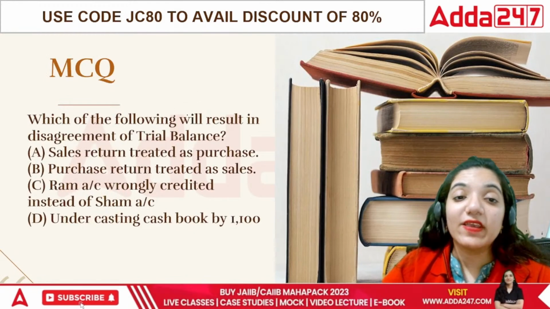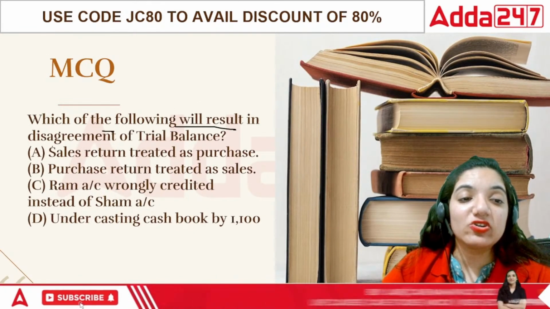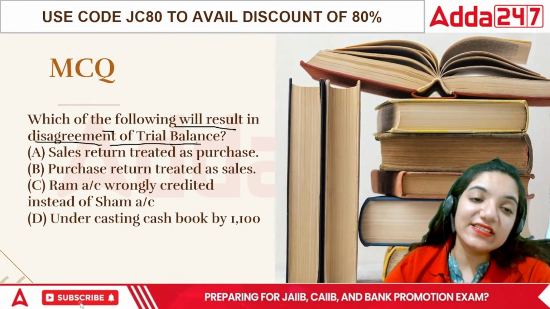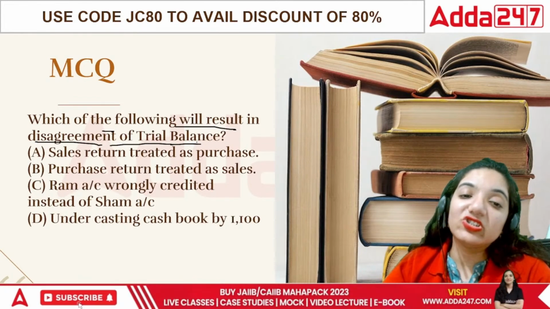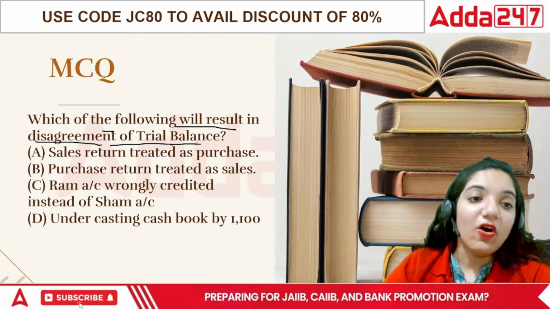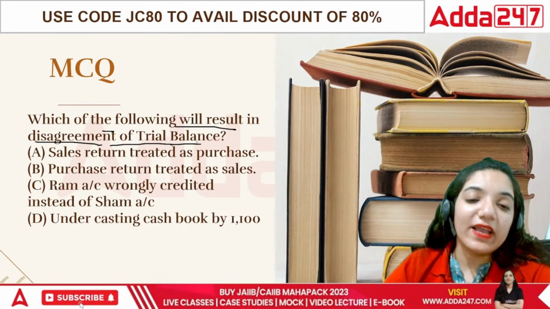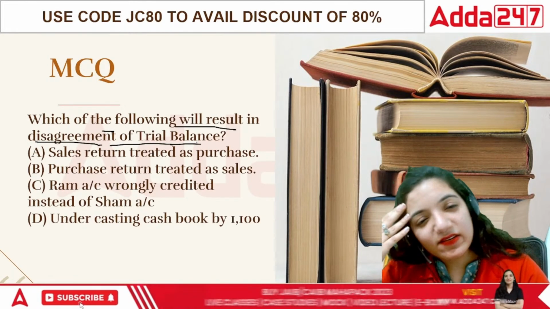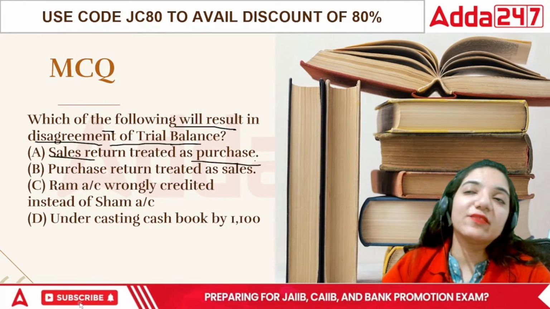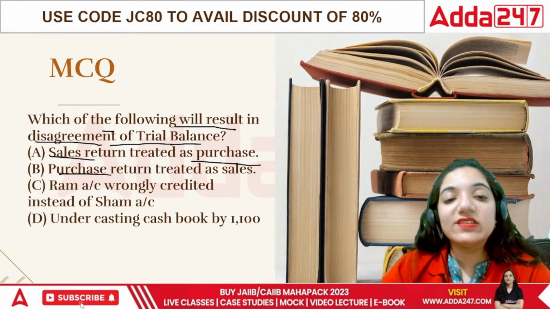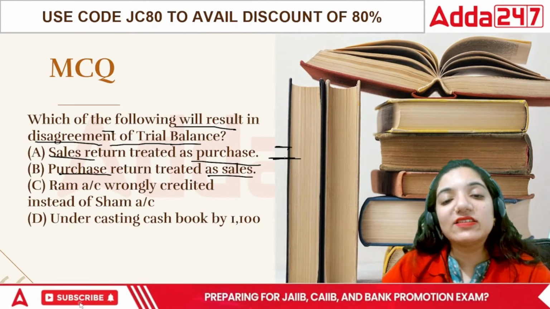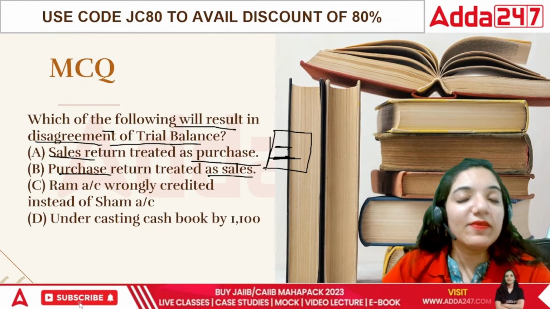Question: which of the following will result in the disagreement of the trial balance? These things will cause a problem in the trial balance: sales return treated as purchase, purchase return treated as sales, Ram account wrongly credited instead of Sham account, or undercasting of the book by 1100. Okay, when we talk about the sales return treated as purchase, both of them are debit side items. So it is just the problem of heading. Then purchase return treated as sales, both are credit items. It's just that something was written here, it is written there, but they are written in the same column. So the ultimate total remains the same.